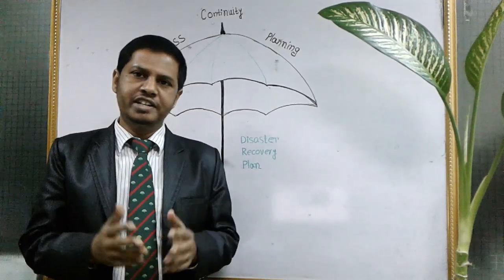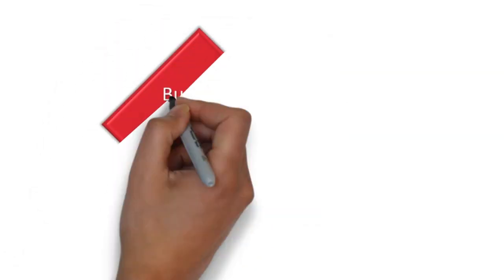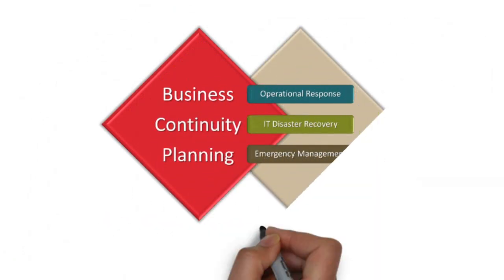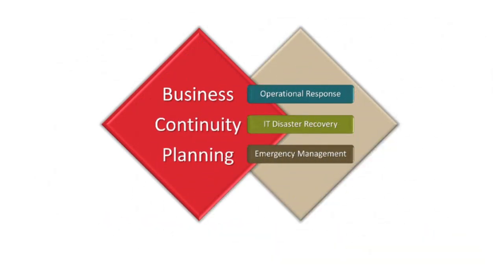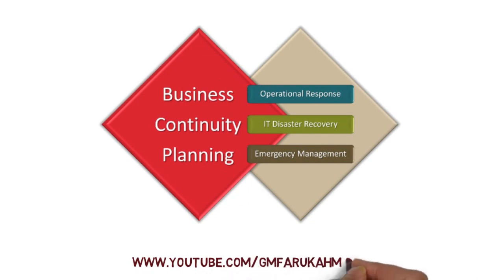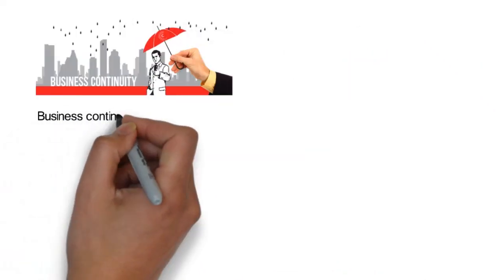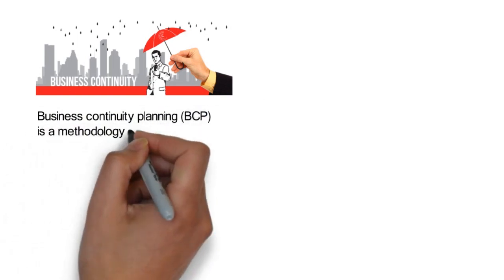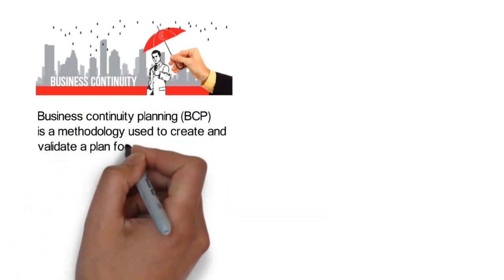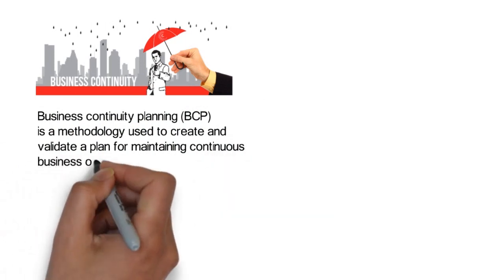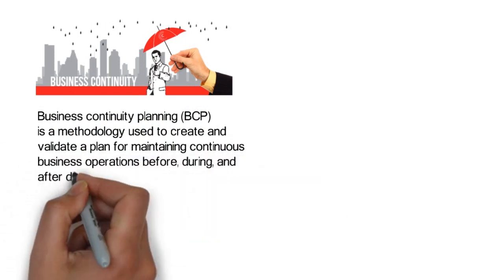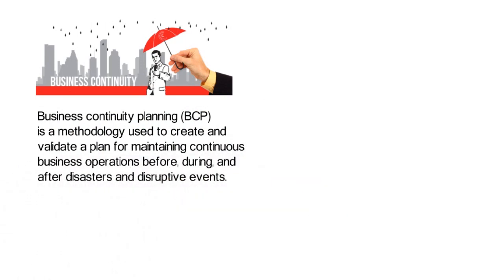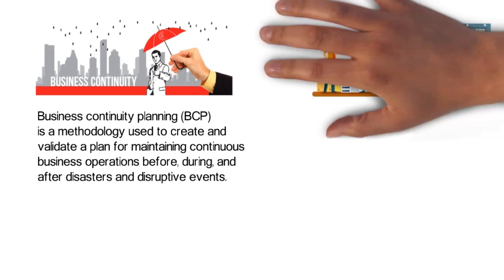Let's go into details. Business continuity plan encompasses operational response, IT disaster recovery and emergency management. So what is business continuity planning? Business continuity planning is a methodology used to create and validate a plan for maintaining continuous business operations before, during and after a disaster or disruptive event.